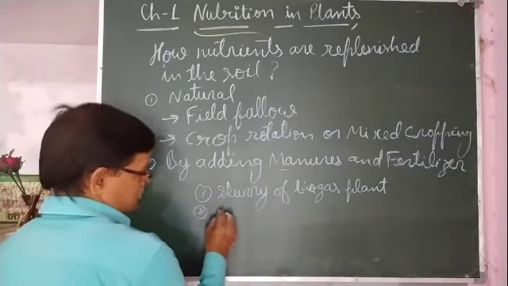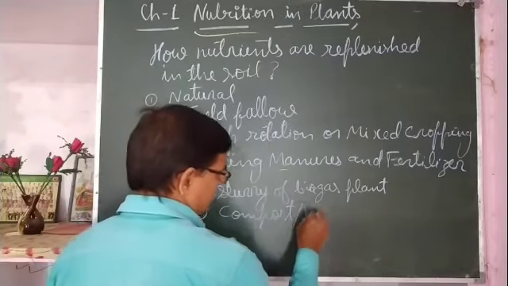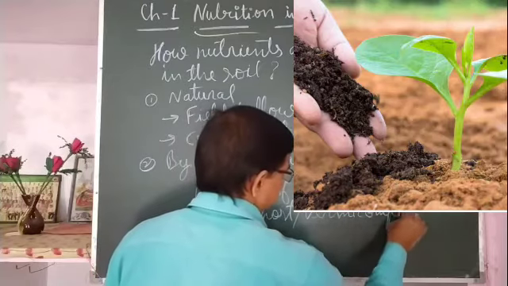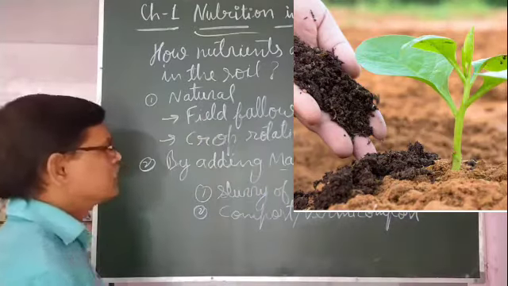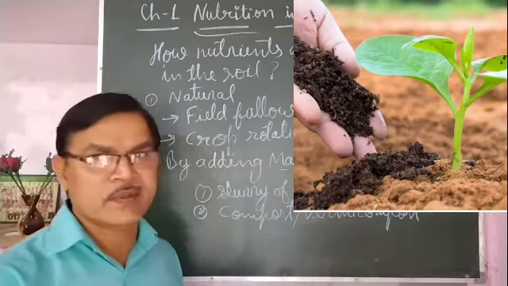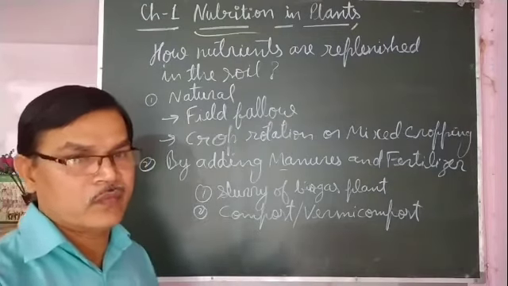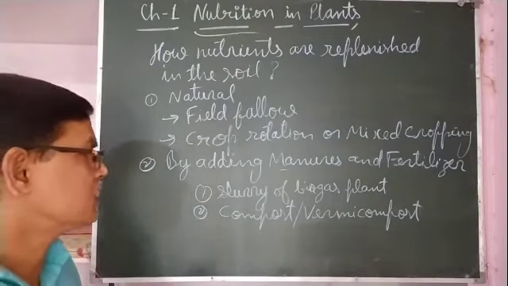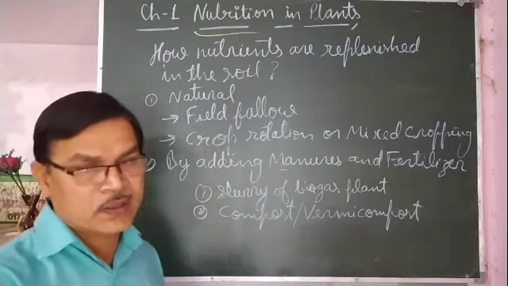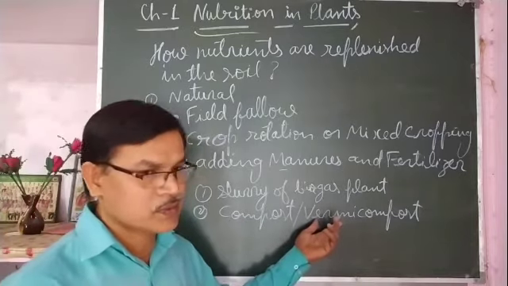That may be compost or vermicompost. This is prepared from organic matter, meaning wastage of plants and animals, which is left in a pit for 2-3 months, using worms.